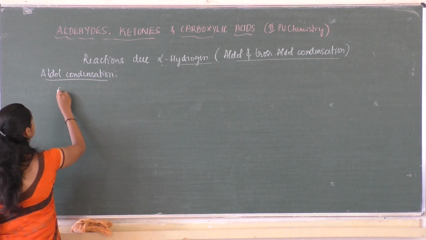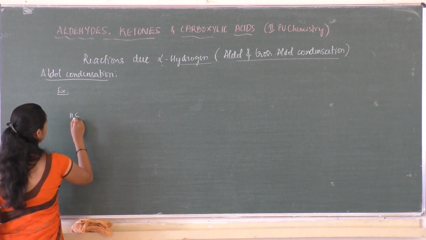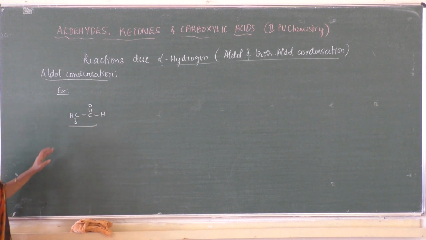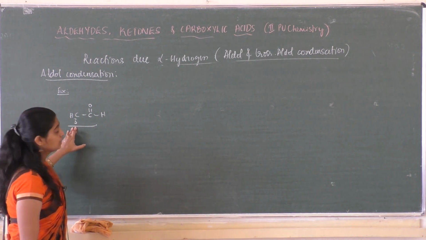So, example: can this be a compound which consists of alpha hydrogen atom?